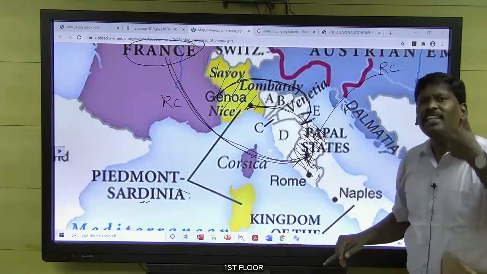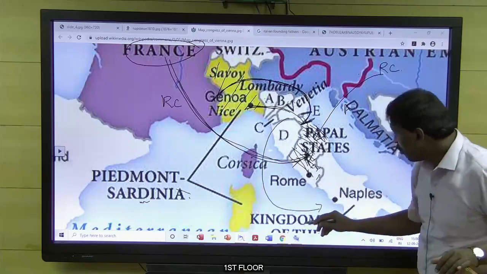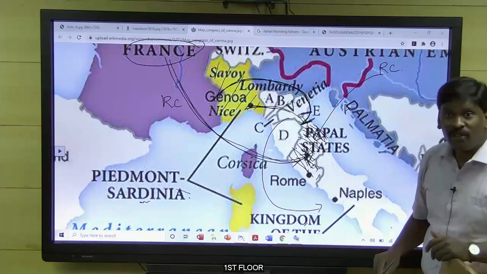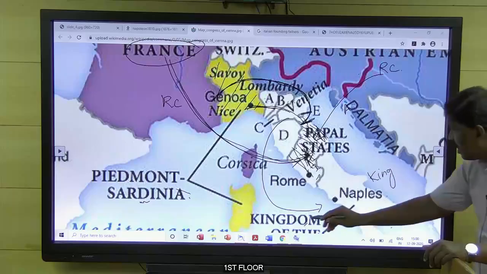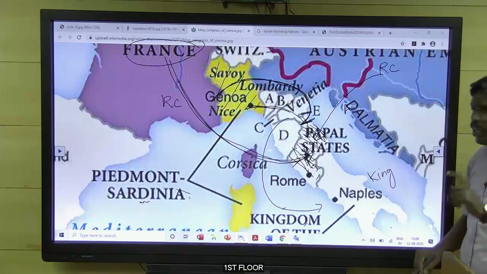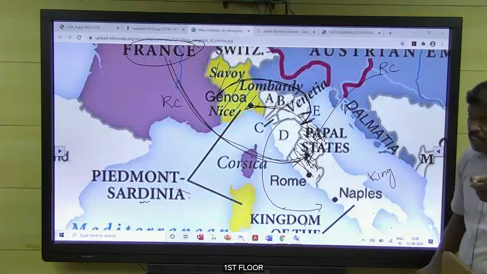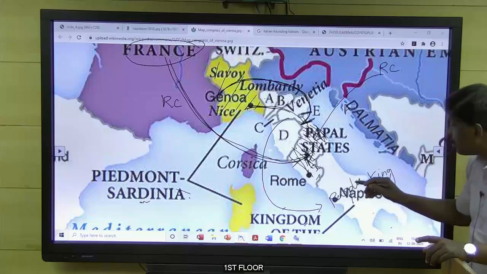Kever gave another idea. Instead of that, you go to the south, Naples and Sicily, and create a revolution there against the independent king who was ruling the kingdom of Naples and Sicily. Revolution here means a people's revolution.